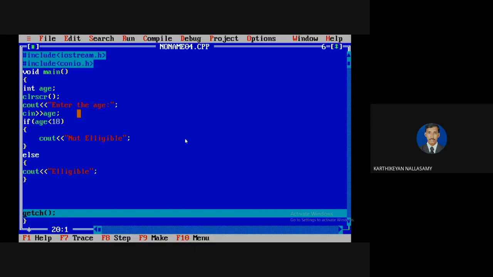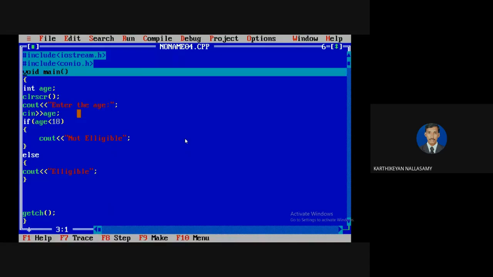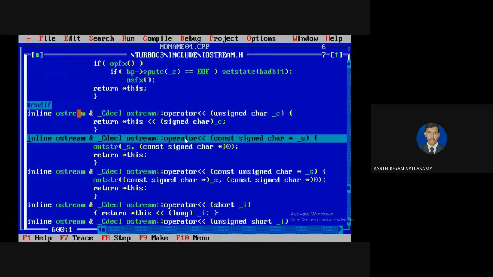The next line is getch, so it comes out with getch. It printed eligible. Now, in case, I am going to execute the if case, I am going to do it for not eligible.